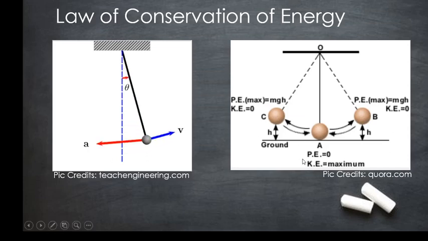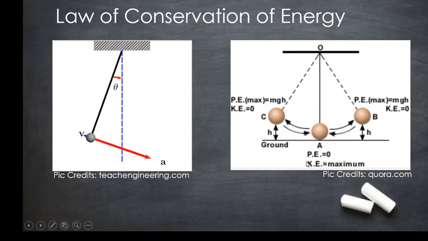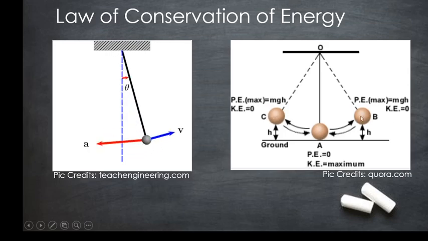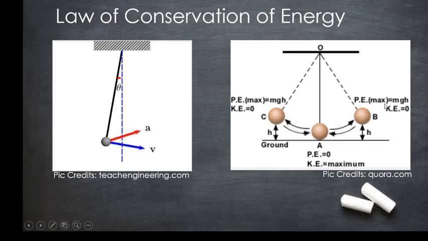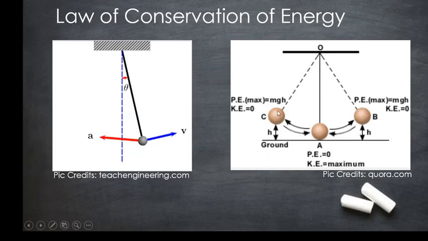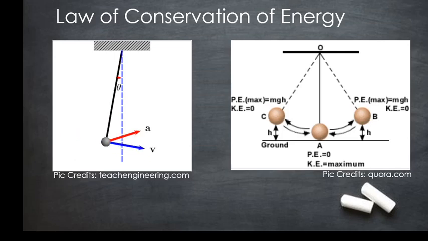Here in this case also, the energy is transforming from one form to another form. At mean position, it is in the form of kinetic energy. At the extreme positions, it is in the form of potential energy. Therefore, it is said that the energy is conserved here. Therefore, this is also an example for the law of conservation of energy.